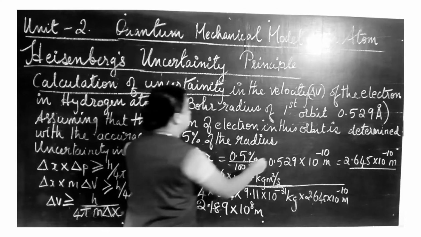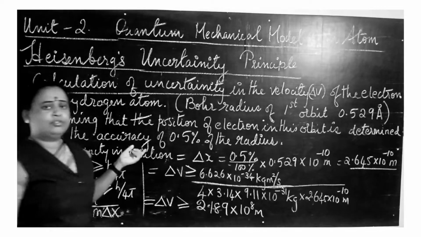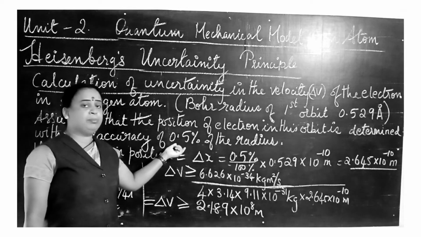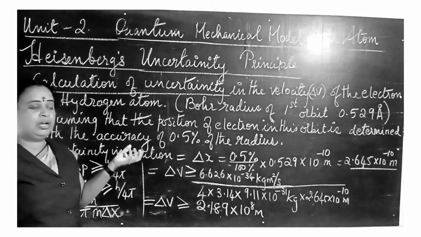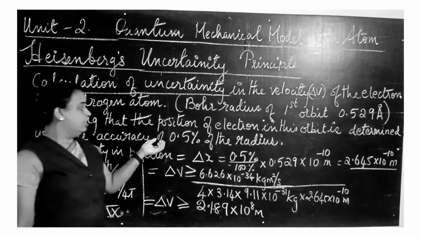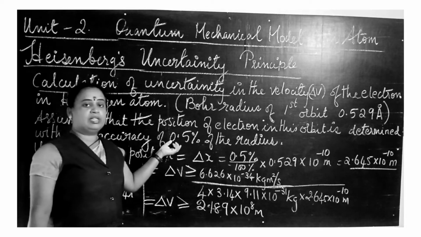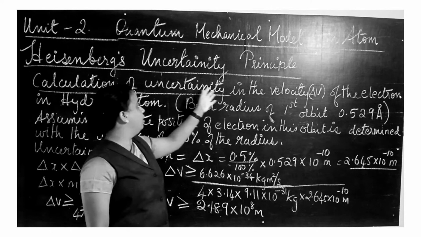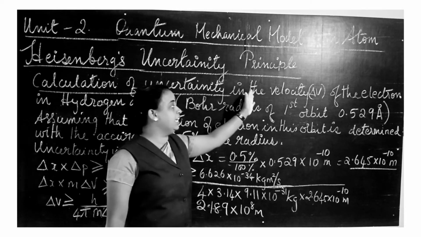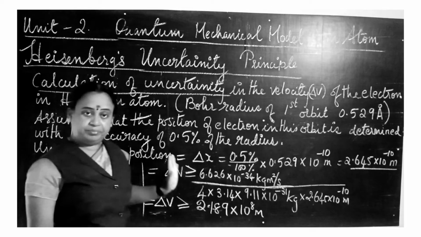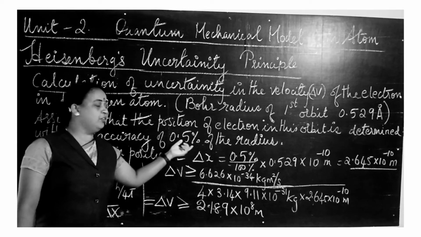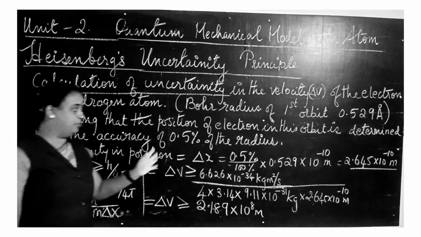So with an accuracy of 0.5% of the radius, that means only 0.5%. Yes, very little accuracy can be seen. So this is the accuracy in the case of the position of the electron. Now we are going to calculate the uncertainty in the velocity of this electron, which has a position accuracy of 0.5% of the radius. Now let us calculate.